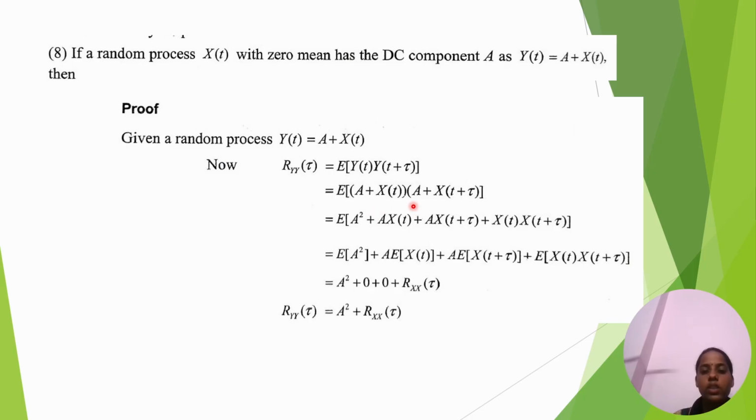E of a plus x of t, multiplying with both terms and taking expectation with respect to these terms, the constants' expectations are 0. We can deduce that Ryy of tau equal to a square plus Rxx of tau.